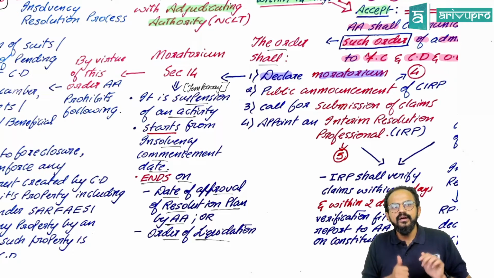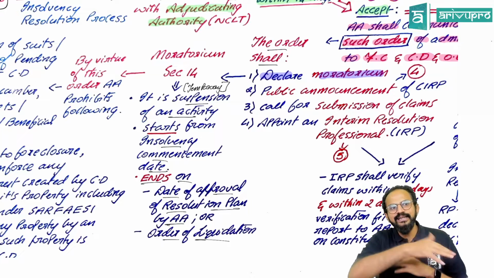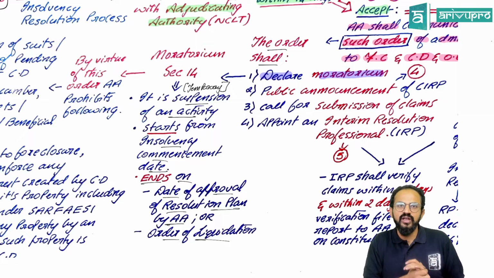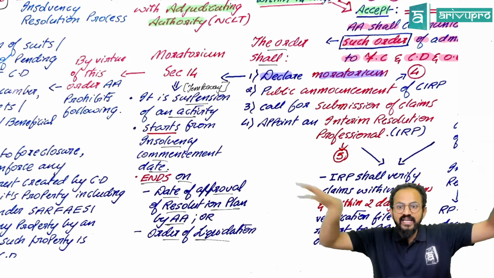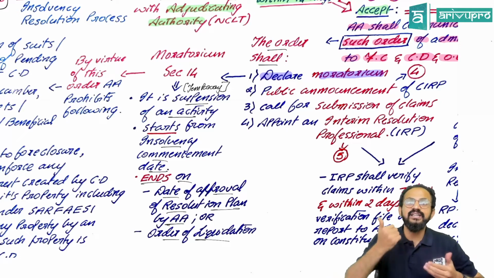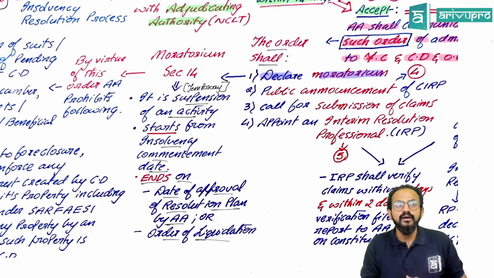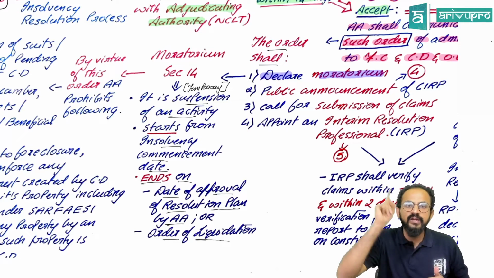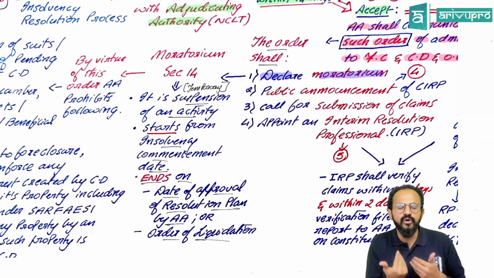Now imagine, when the CIRP starts, the entire public, creditors or any other people connected with this company, will also start filing some cases. Whatever is pending in other matters, they will also start taking action against them. Say, for example, imagine it this way. Sir, I have given my flat on rent to a particular company for them to stay there. Now, because the insolvency resolution process has started, I will tell them to vacate immediately. Why am I mad to let them continue there? Are you getting the points I'm telling?